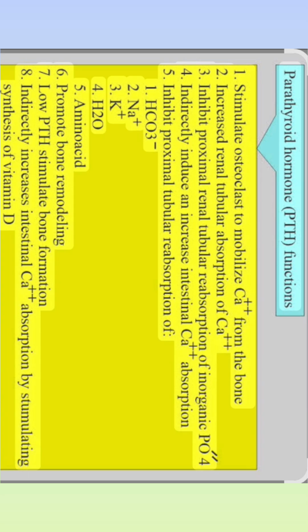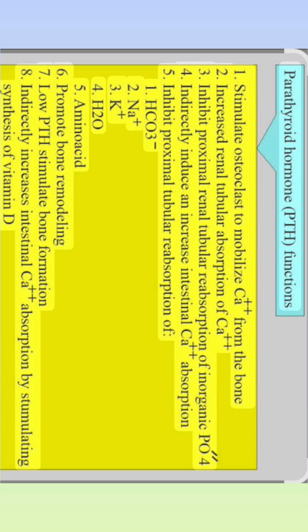Let us understand how it works. Suppose imagine a person has high blood calcium. This stimulates the parafollicular cells of the thyroid gland to secrete the hormone calcitonin. It causes mineralization of bones. That is, if calcium level increases in the blood, this hormone gives calcium to the bones. If there is a decrease in blood calcium level, then parathyroid hormone causes demineralization of bone. It will take calcium away from the bone and send it to the blood.